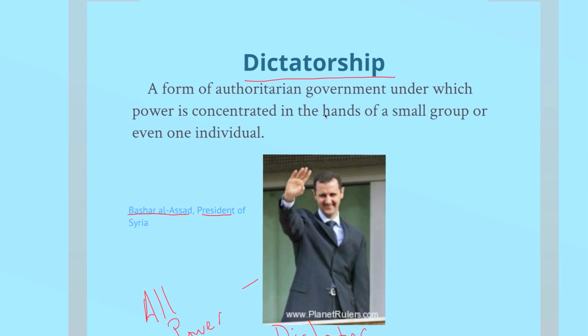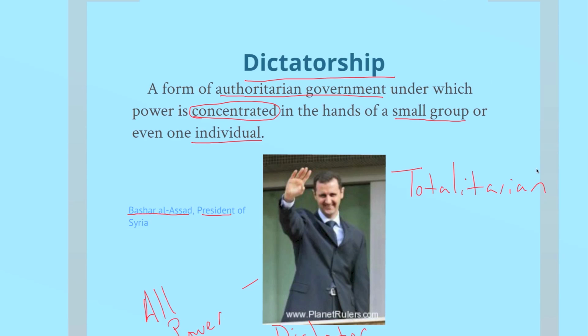So a dictatorship, and this is where we start seeing a lot of words that mean pretty much the same thing. It's a form of authoritarian government under which power is concentrated in the hands of a small group or even one individual. So a dictatorship could mean a small group, could mean one individual, but power is concentrated. It's nothing like a democracy where the people have the power. In a dictatorship, one person has the power. Sometimes this will even be called totalitarian.